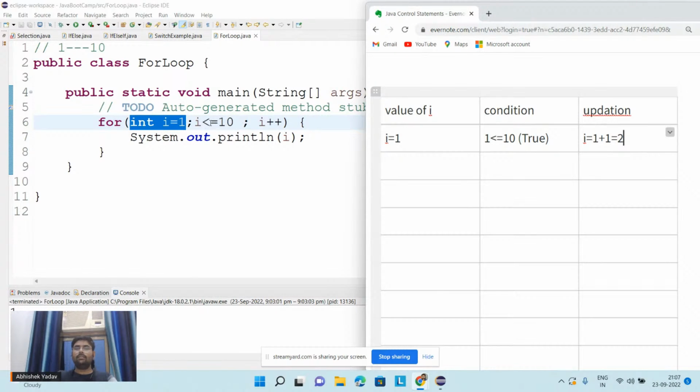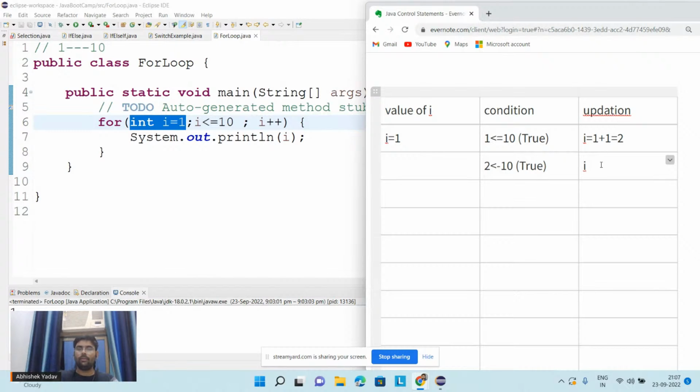The system will again go to the condition part, and now the condition is what? The value of I is 2. 2 is less than equal to 10, and again the condition is true, right? Again we will move inside the body of the for loop, and again I will print the value of I. Now the value of I is 2. You guys are getting it? After executing the body of the for loop, again I will go to the updation part.